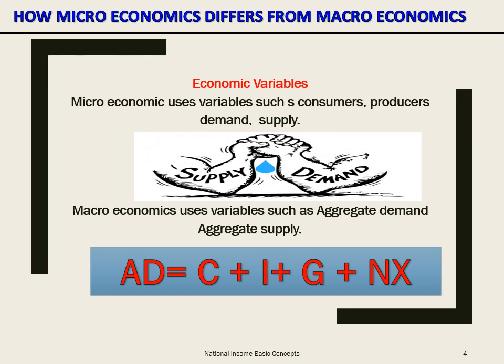Next, on the basis of economic variables, children, the variables or the topics of study are broadly classified under micro and macro. All the studies of economics are broadly classified under the head of microeconomic studies and macroeconomic studies. So microeconomics studies variables such as consumer, producer, supply and demand. Whereas macroeconomics uses variables such as aggregate demand, the entire economy's demand, and aggregate supply, the entire economy's supply. So such variables are used in macro and microeconomics.